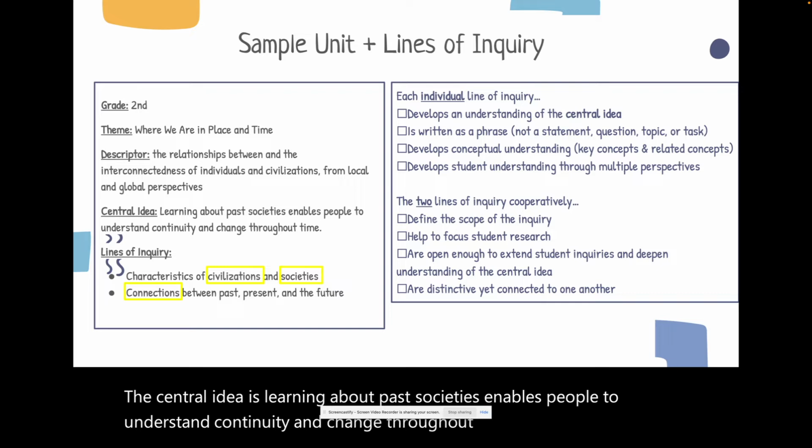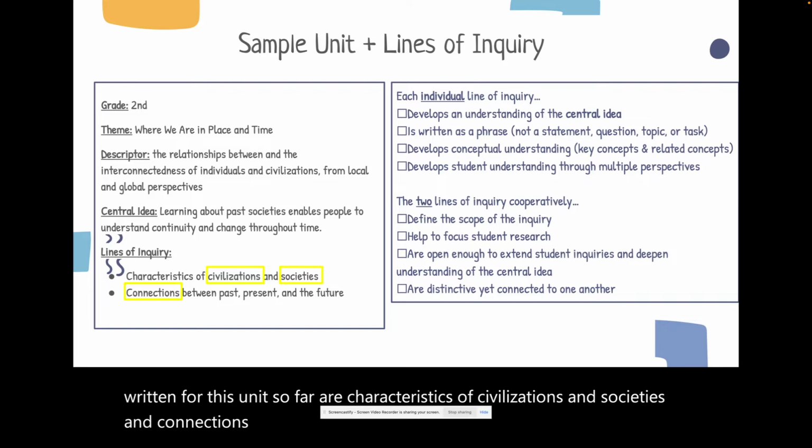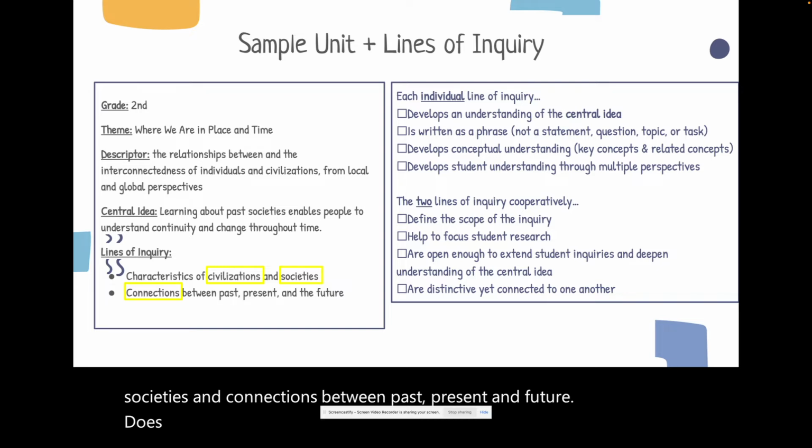And the lines of inquiry written for this unit so far are characteristics of civilizations and societies, and connections between past, present, and future.